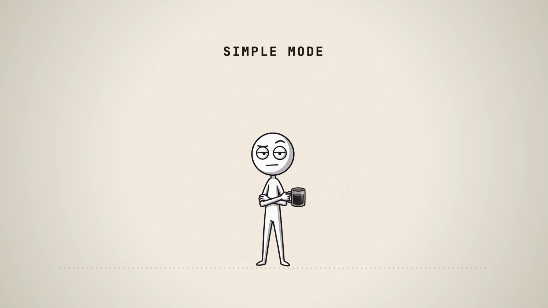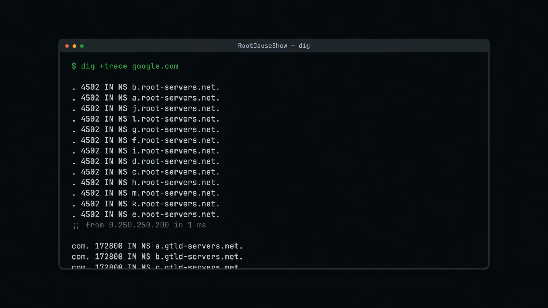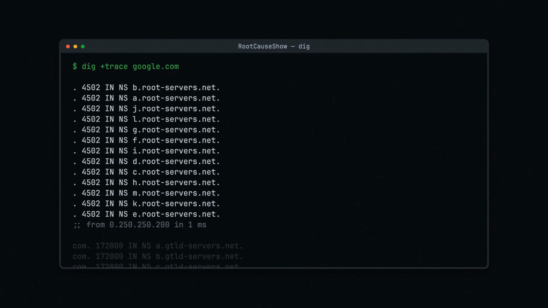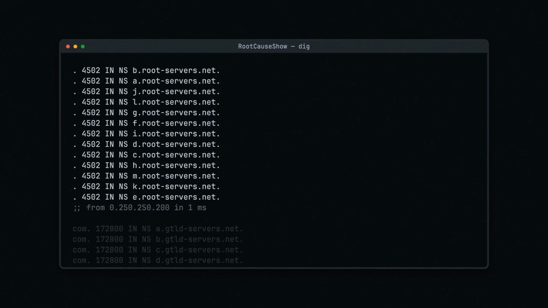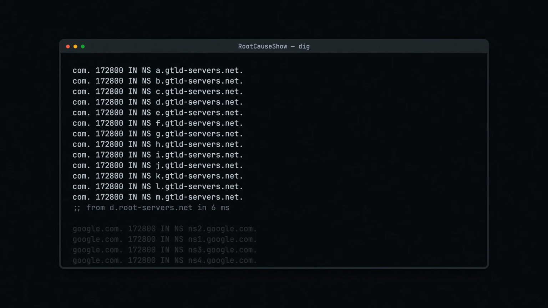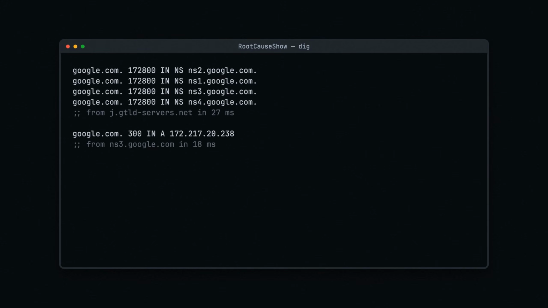Cute story. Now let's watch it happen for real. Goggles on. This is dig, the DNS lookup tool. The +trace flag shows every phone call the librarian made. Look, first the root servers. 13 named clusters that just point you at .com. Then the .com servers, they point at Google's name servers. And there, the A record. The actual IP address with a TTL, that's how long the librarian may keep it in her pocket before asking again.